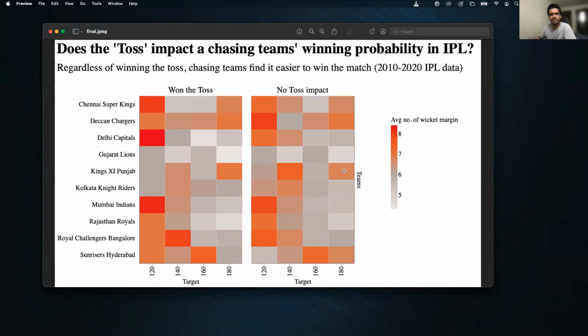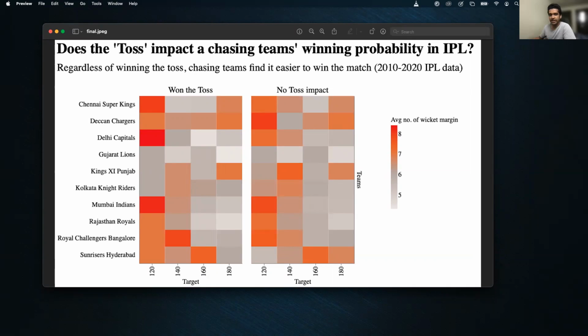So this seems like an outlier for this chart, but during those real matches, those players actually played well and chased down the target. Another team that caught my eye was the Sunrisers Hyderabad. You can see a lot of orange on their meter. That's because they have a relatively weaker batting lineup. So even with moderate targets, they lose quite a number of wickets before achieving their target.